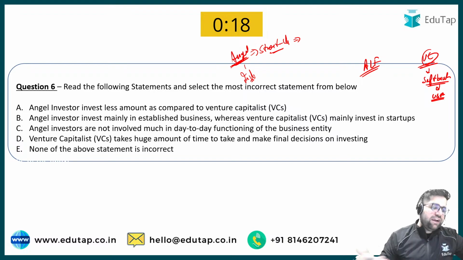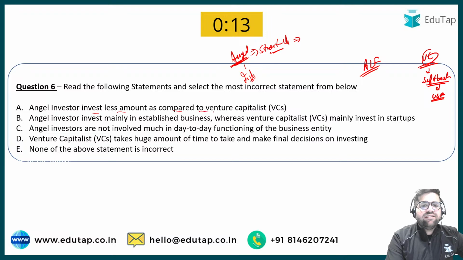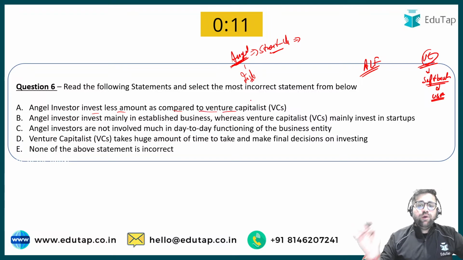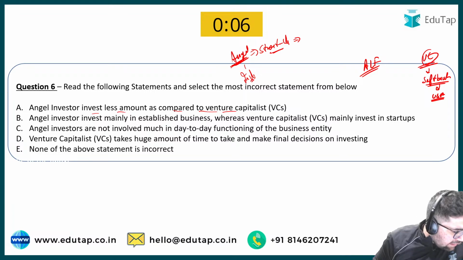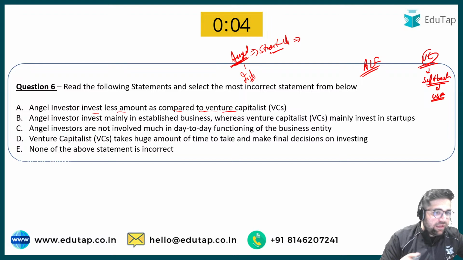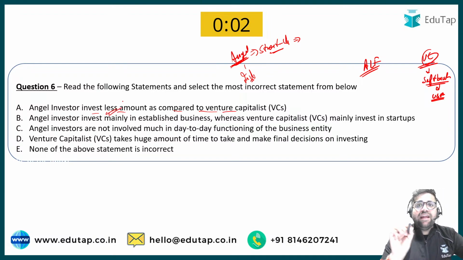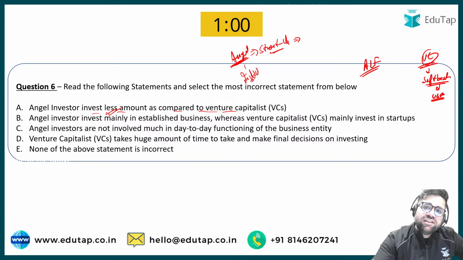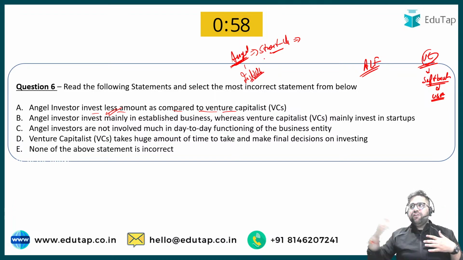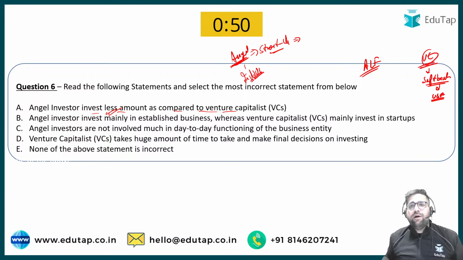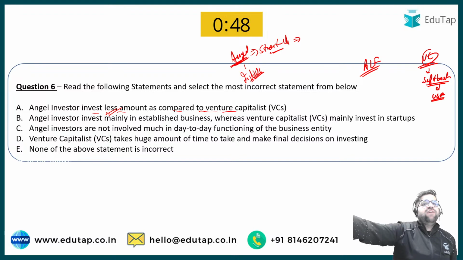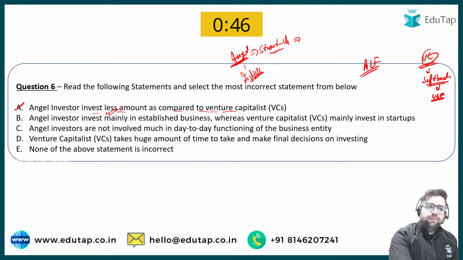Okay, now let's try to solve this question. Angel investors invest in less amount as compared to the venture capitalist. You have to identify the most incorrect one. So statement number A, what are students writing over here? Yes, statement number A is correct. Angel investors invest in less amount. Why? Because these are just individuals. Individual power will be less than a company, right? For example, if I want to invest in any startup, I might have a very low amount of money, but a company might have a very big amount of money, right? So statement number A is correct.